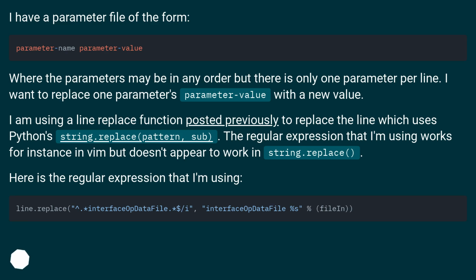I am using a line replace function posted previously to replace the line, which uses Python's string.replace pattern, sub. The regular expression that I'm using works, for instance, in Vim, but doesn't appear to work in string.replace. Here is the regular expression that I'm using.